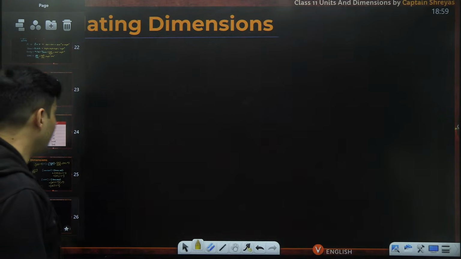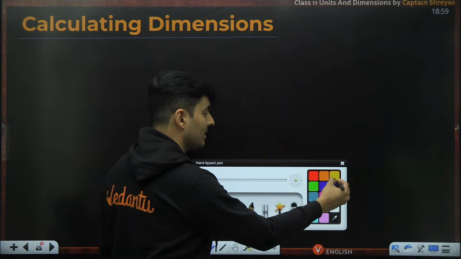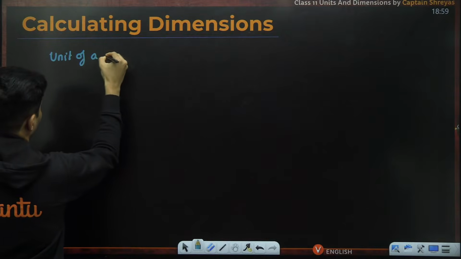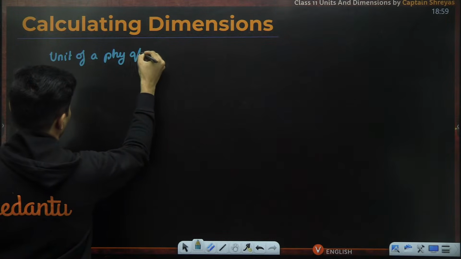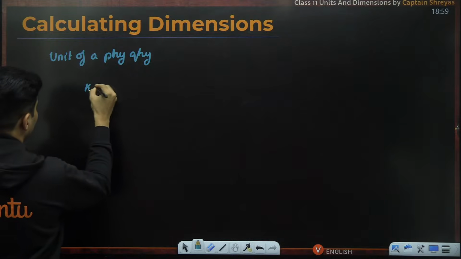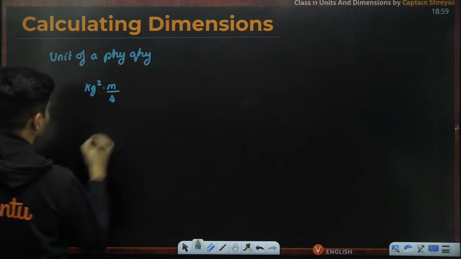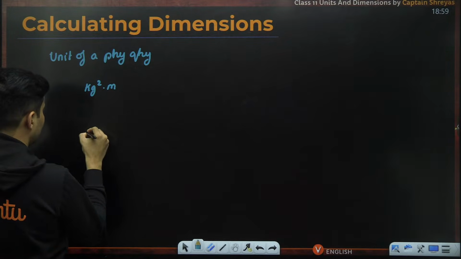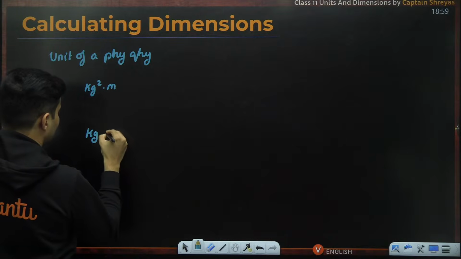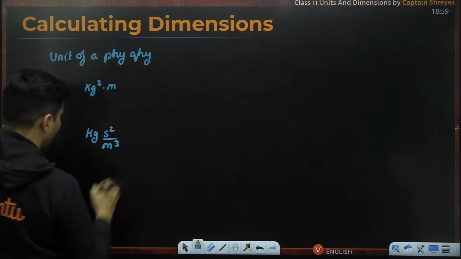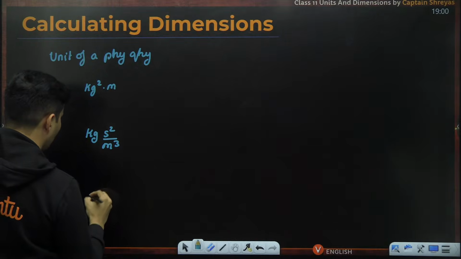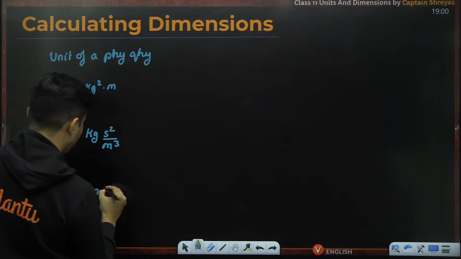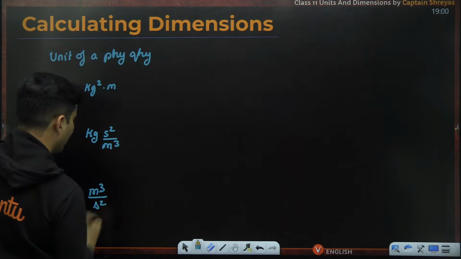Okay, sir, from units also you can calculate dimensions. Yes, imagine I tell you the unit of a physical quantity, and let's say it is kg square meter per second, or let's say kg into kg square meter, or let's say I tell you it is kg second square per meter cube, or let's say meter meter meter cube per second square.